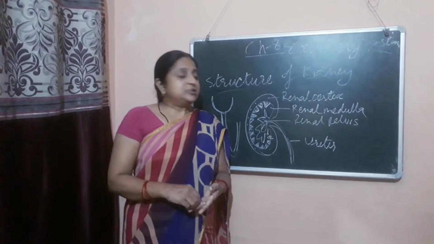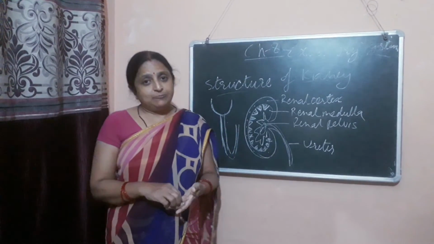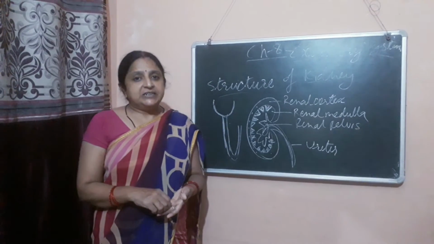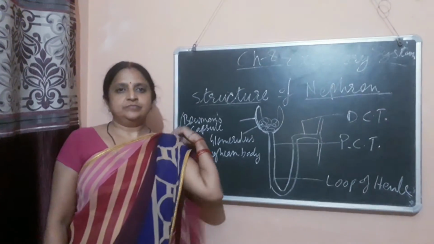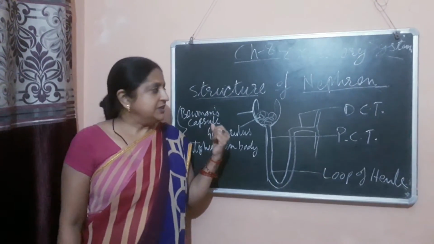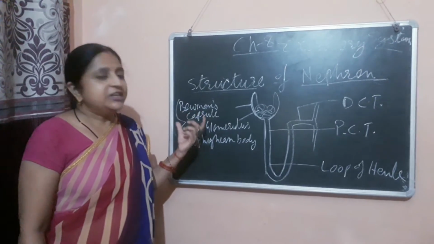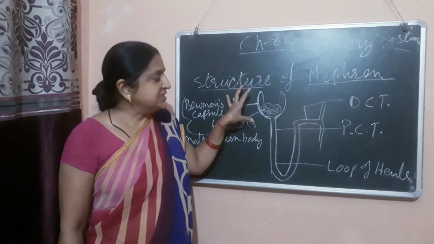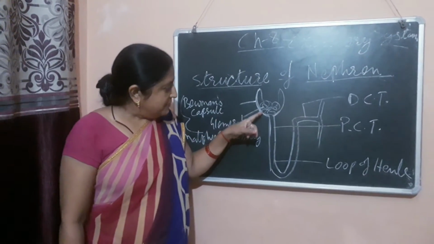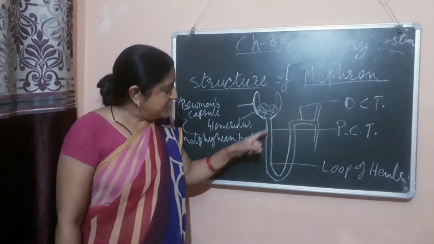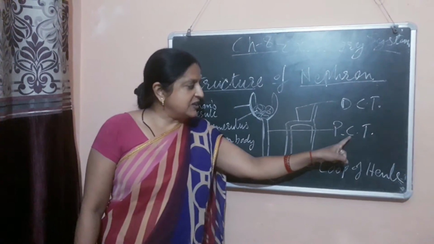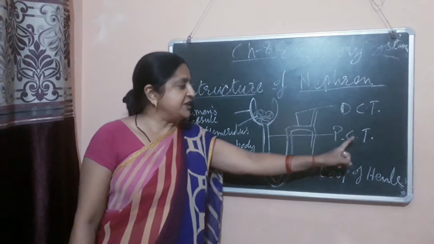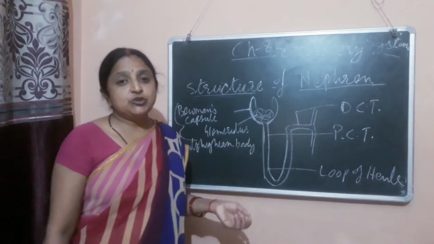Now I will explain to you the structure of Bowman's capsule, which is called the structural and functional unit of the kidney. Structure of nephron. Nephron is divided into three parts. The upper cup-shaped part is called Bowman's capsule, and after Bowman's capsule, the tubular structure is called proximal convoluted tubule. P means proximal, C means convoluted, and T for tubules, because it is tubular in structure.